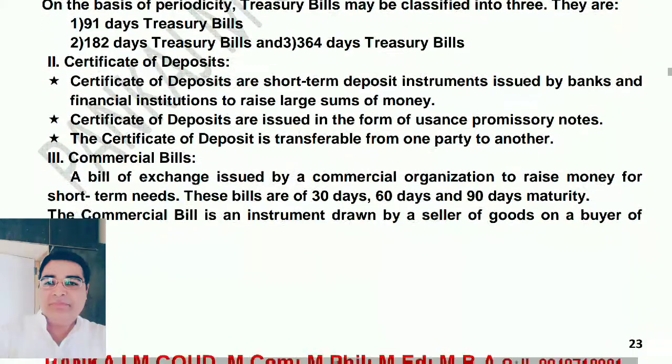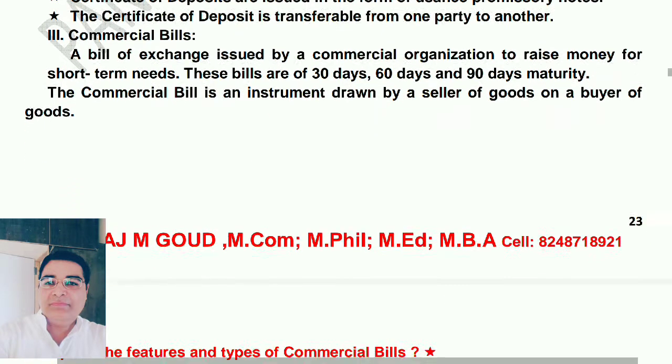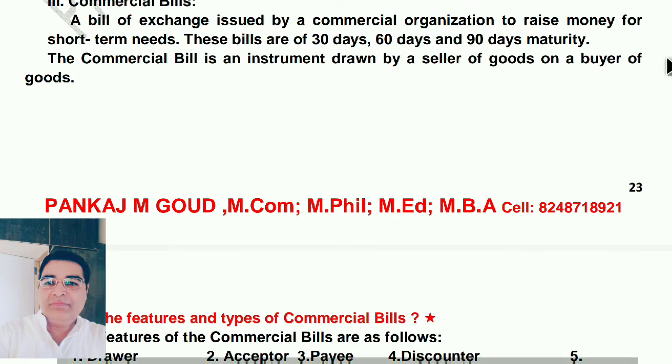Next, heading certificate of deposits. Certificate of deposits are short-term deposit instruments issued by banks and financial institutions to raise large sum of money. Certificates of deposit are issued in the form of usance promissory notes. The certificate of deposit is transferable from one party to another. Commercial bill. A bill of exchange issued by a commercial organization to raise money for short-term needs.